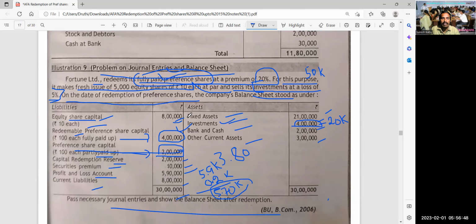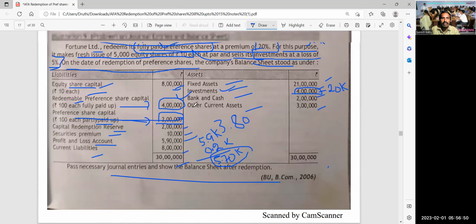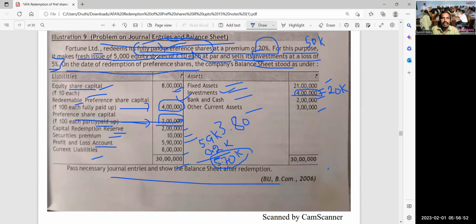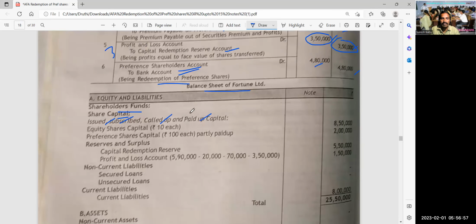You have 8 lakhs, correct? So 5,000 shares additionally issued at 10 rupees, 50,000 rupees, so 8 lakh 50,000 rupees, equity shares of rupees 10 each. So preference shares partly paid up will continue, 2 lakh rupees, because these shares were not redeemed. So this is to be noted.